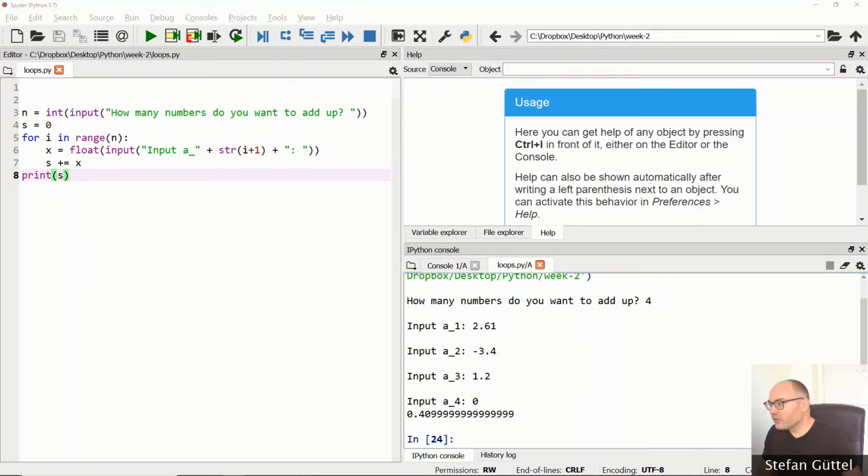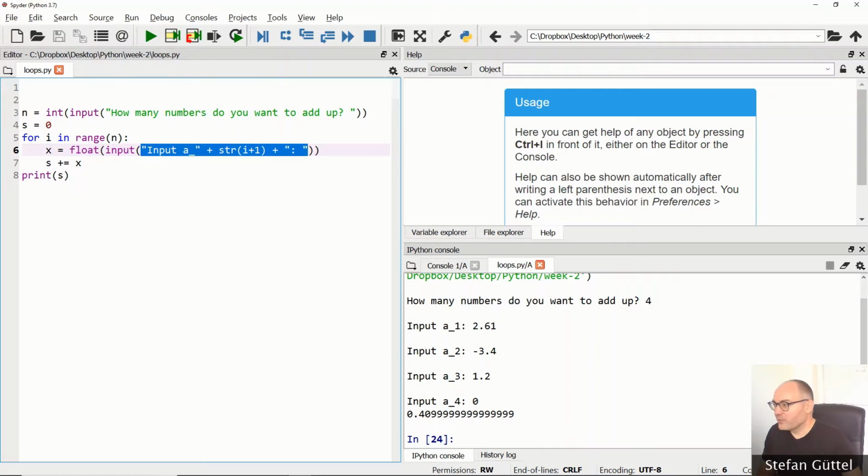Now you see that in our string that we form here, we take the variable i, which is used in the for loop here, we increment it by 1 and we convert it to a string. We do this because we can only concatenate strings using the plus operator. Right? We cannot do this. If this was an integer here, we would get an error message.